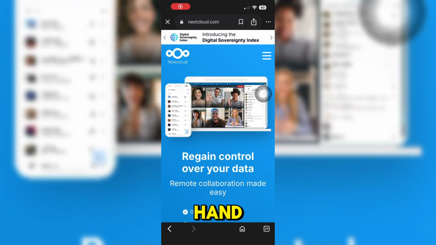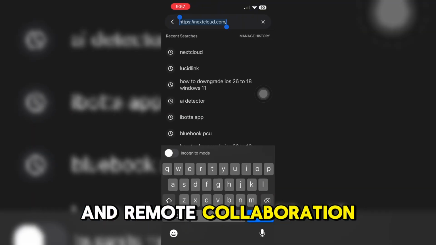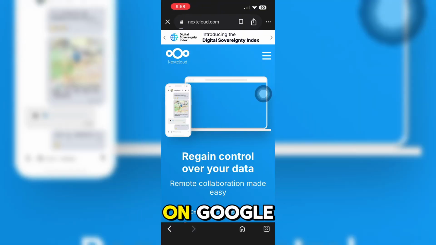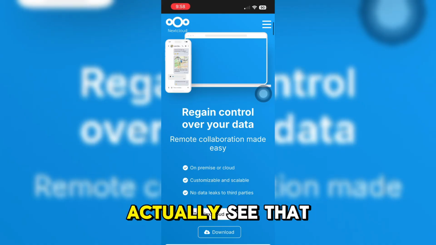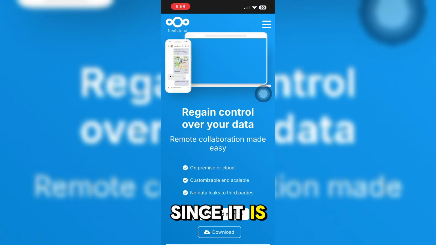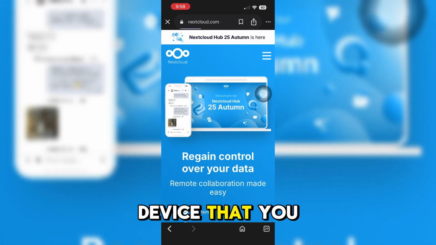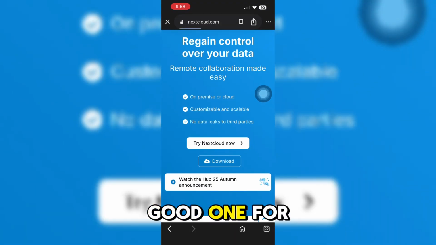On the other hand, NextCloud can regain control over your data and remote collaboration easily. It is accessible on Google, Safari, and Chrome. And you can actually see that it is only available on iPhone since it is talking about the cloud storage that you have on any Apple device that you have. So if you have an Apple device, NextCloud is the good one for you.